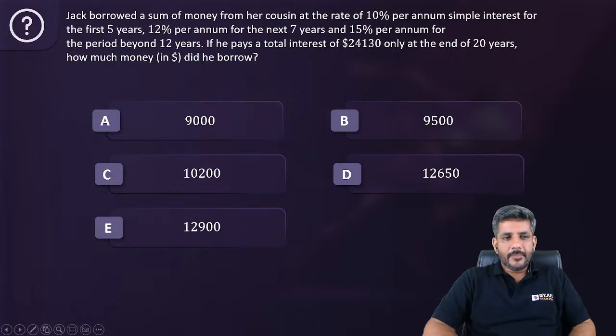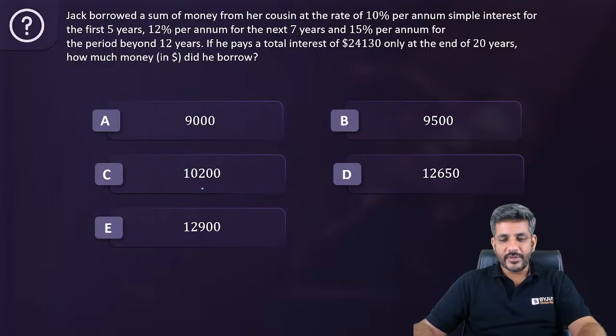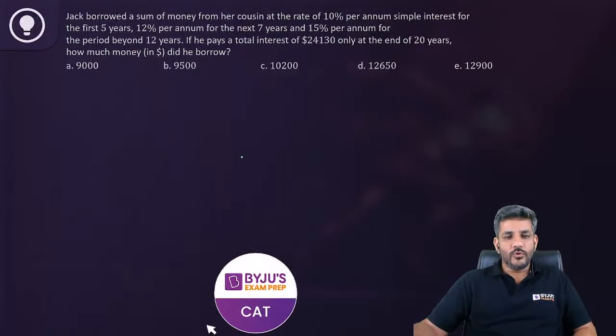Let's start doing it. It says Jack borrowed a sum of money from her cousin at the rate of 10% per annum simple interest for the first 5 years, 12% per annum for the next 7 years, 15% per annum for the period beyond 12 years. If he pays a total interest of 24130 only at the end of 20 years, how much money did he borrow? Let's see. Kamal has also given the answer as B. Let's start doing it. So what can we do over here?